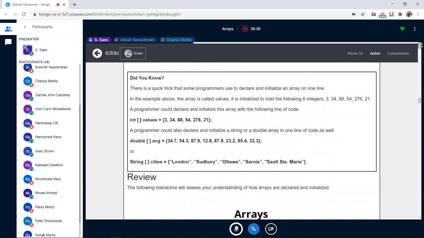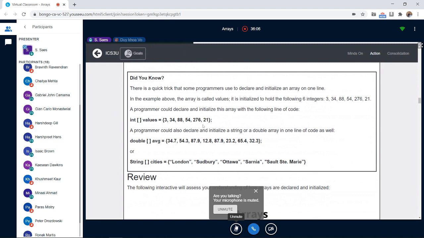Because 3 is the first element, 34 is second, 88 is third, and 54 is fourth. But what if I ask, what is the value of the array at index 3? 54, because it goes 0, 1, 2, 3.